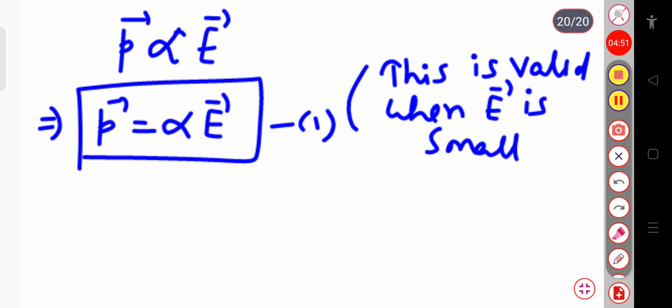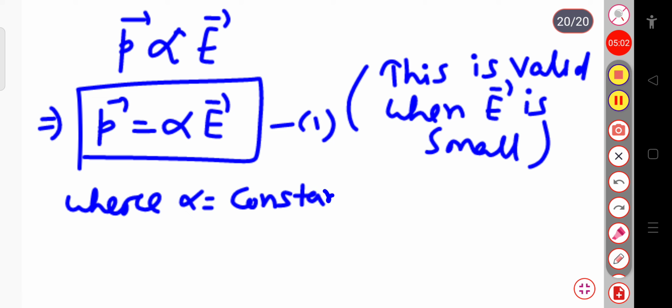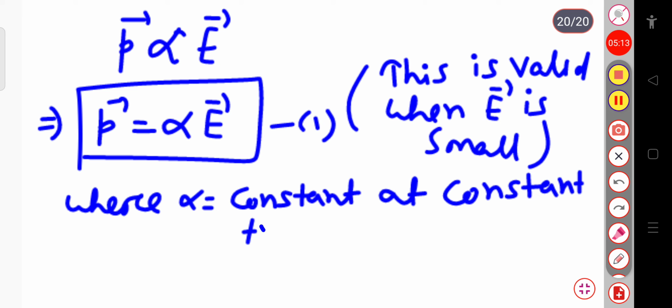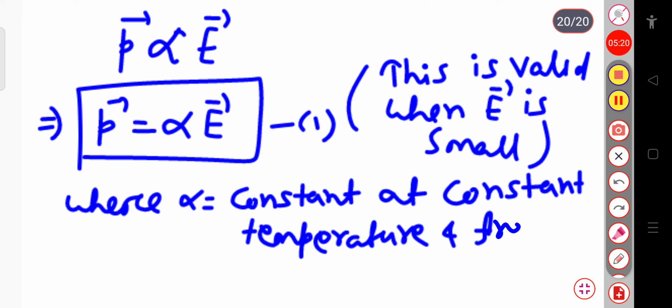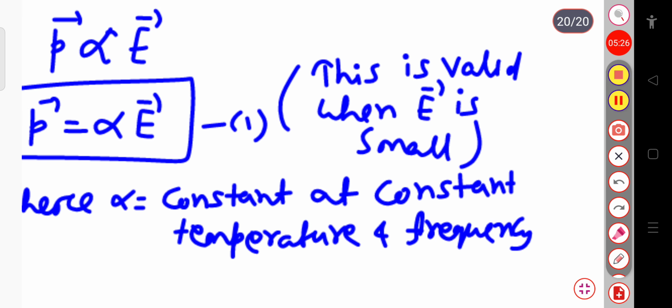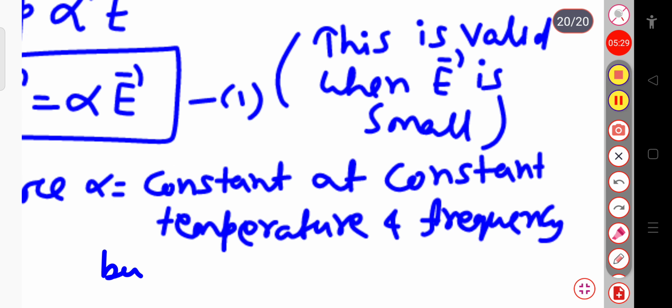Here alpha is a constant at constant temperature and frequency, but it depends on the dielectric.